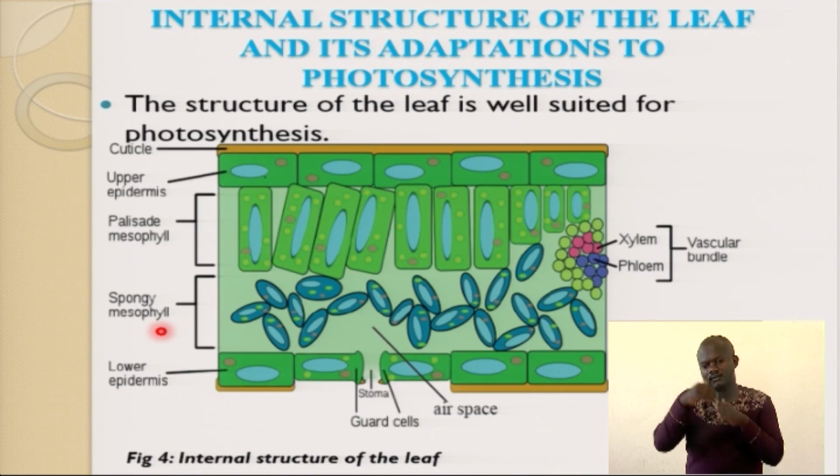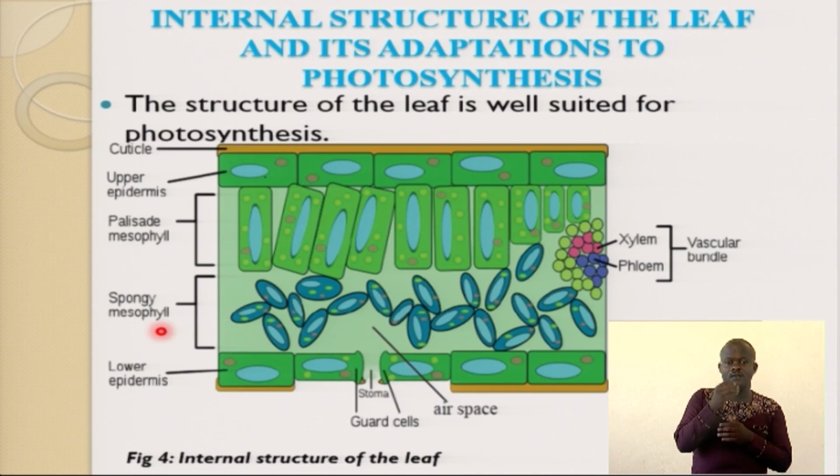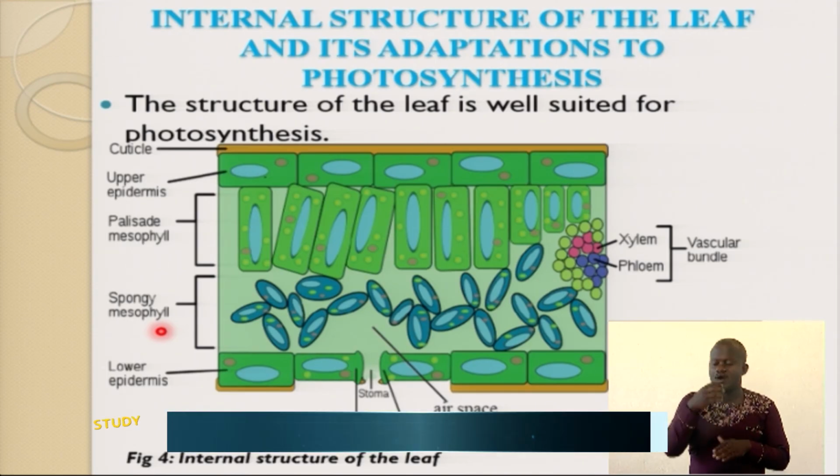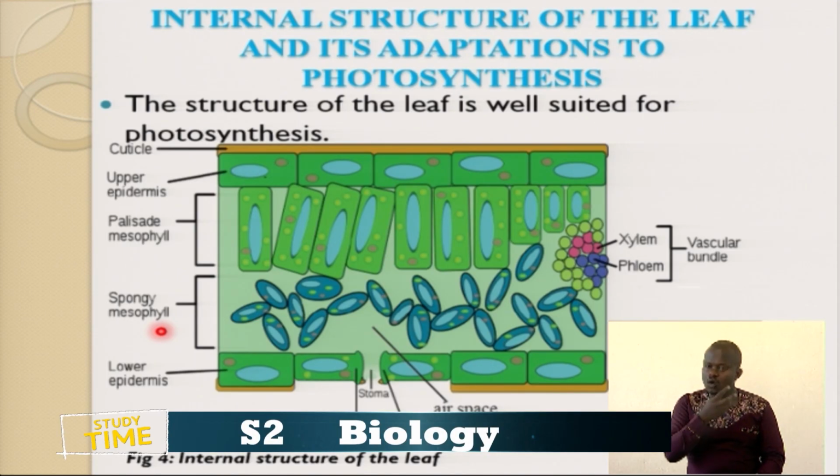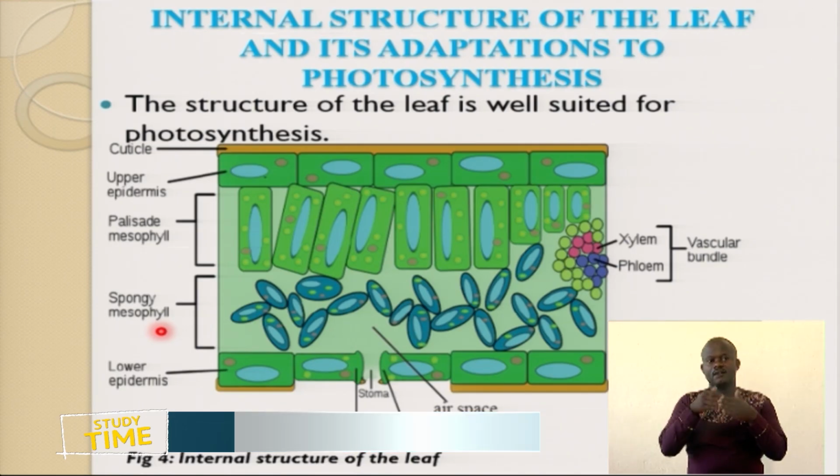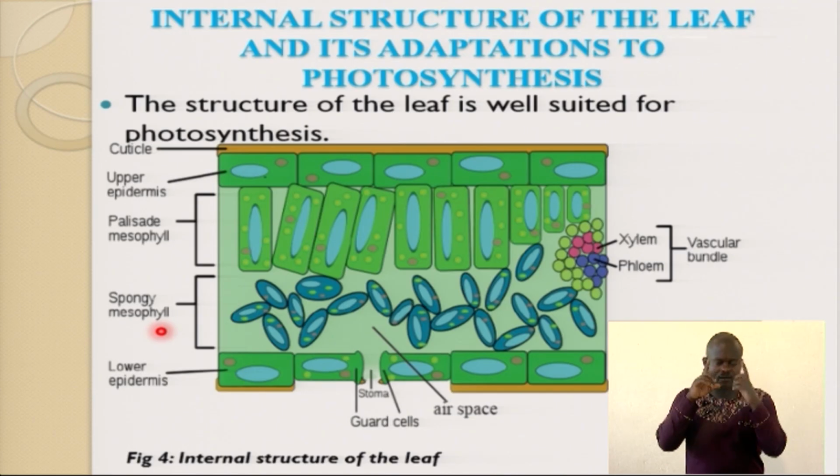We talked about light intensity. We talked about carbon dioxide concentration. We talked about temperature. We talked about water. These are the factors that can limit the rate of photosynthesis, and these factors are referred to as limiting factors.